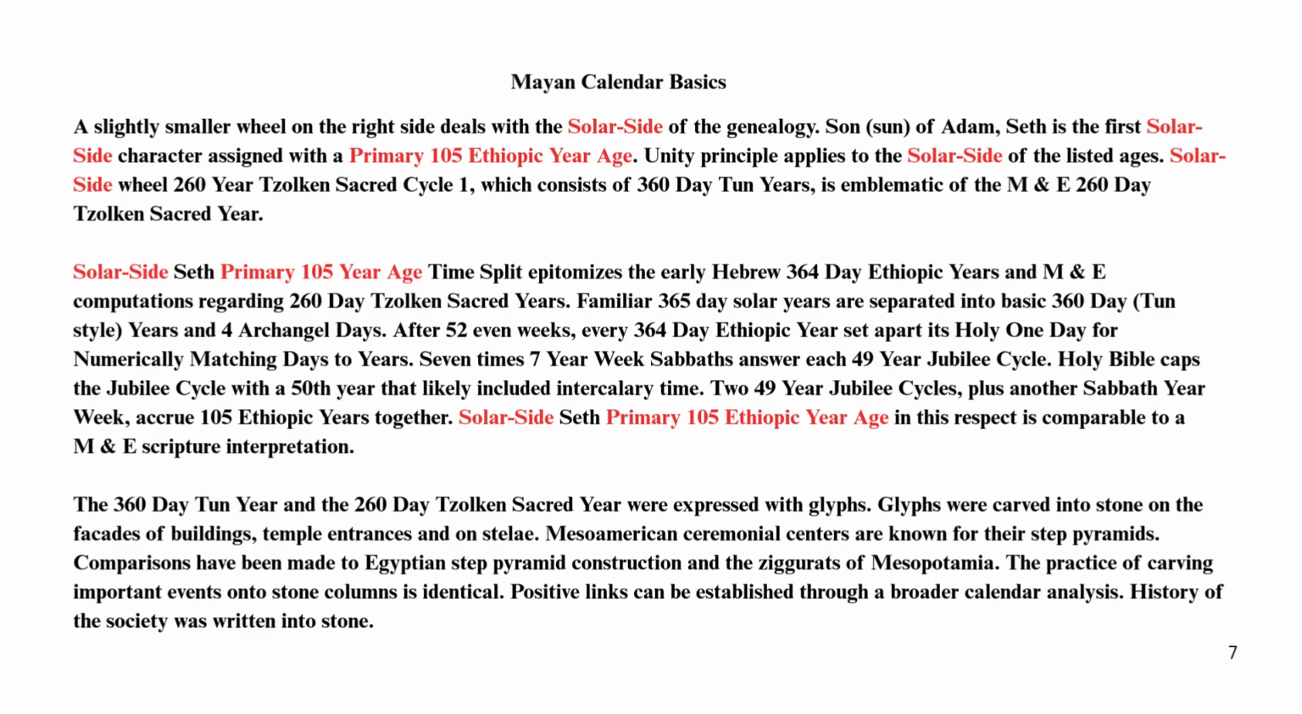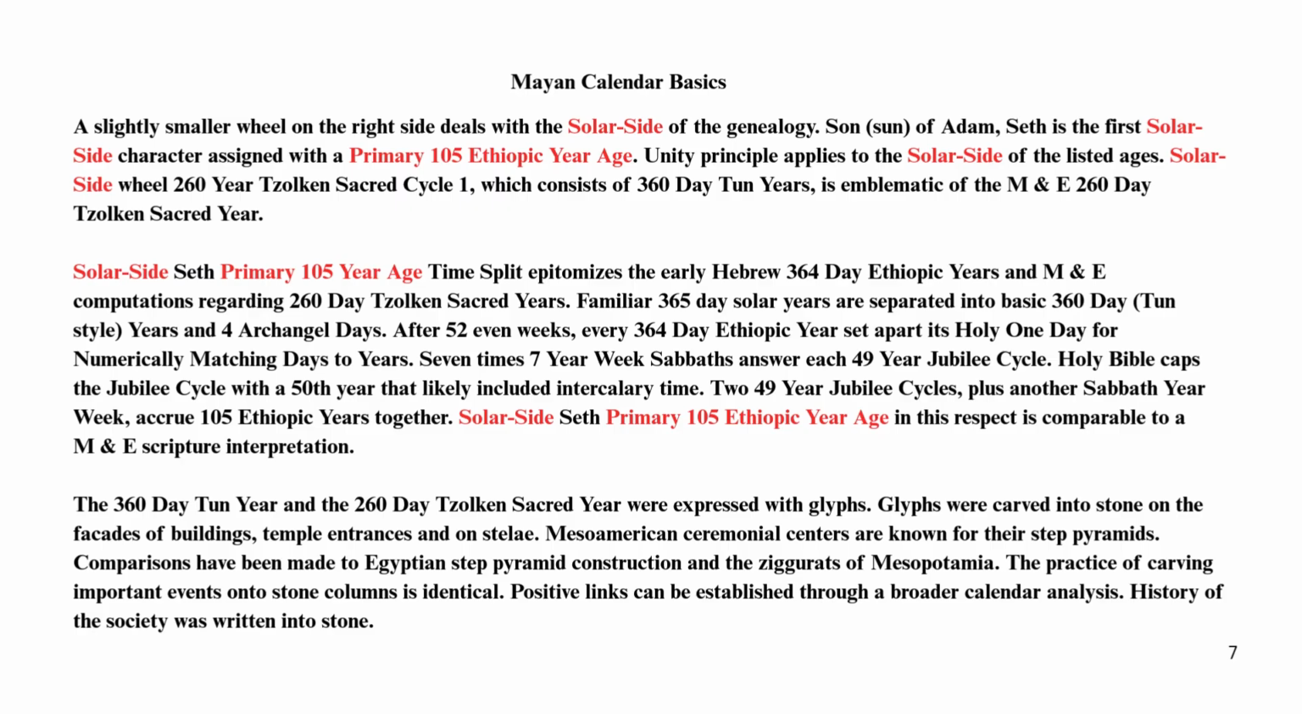Familiar 365-day solar years are separated into basic 360-day ton-style years and five archangel days. After 52 even weeks, every 364-day Ethiopic year set apart its holy one day for numerically matching days to years. Seven times 7-year week Sabbaths answer each 49-year Jubilee cycle. The Holy Bible caps the Jubilee cycle with the 50th year that likely included intercalary time. Two 49-year Jubilee cycles, plus another Sabbath year week, accrue 105 Ethiopic years together. Solar side Seth primary 105 Ethiopic year age in this respect is comparable to Amandi scripture interpretation.